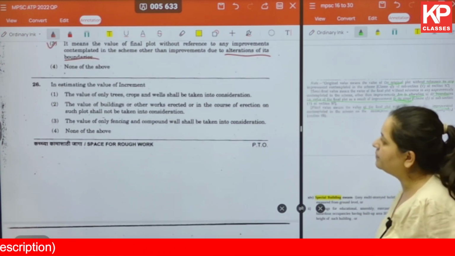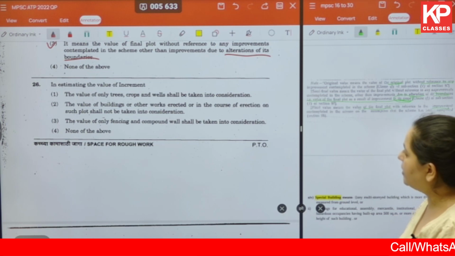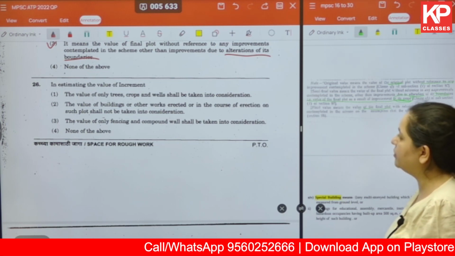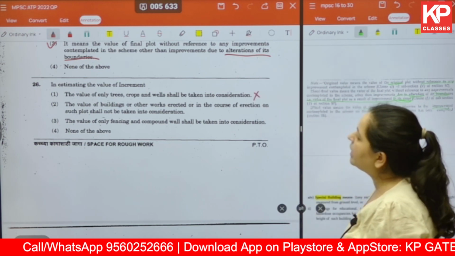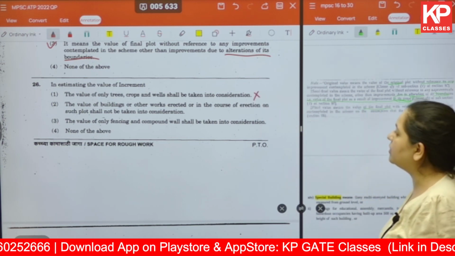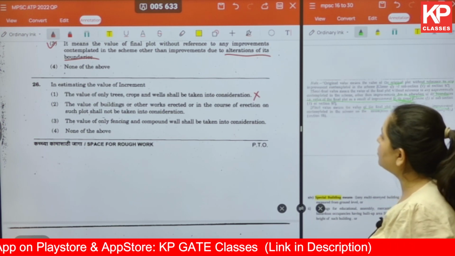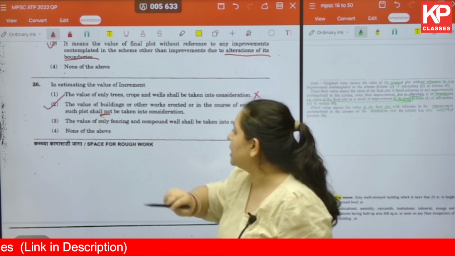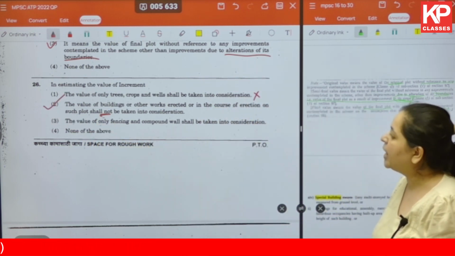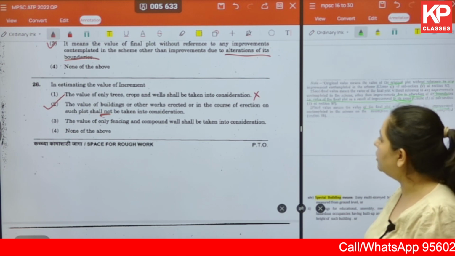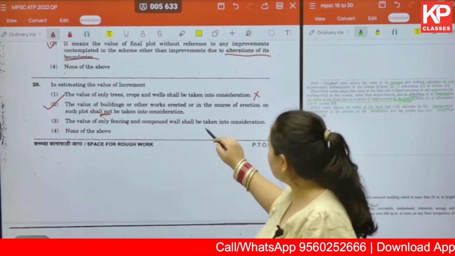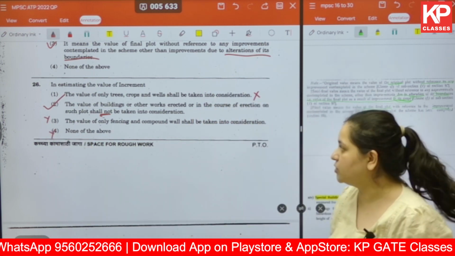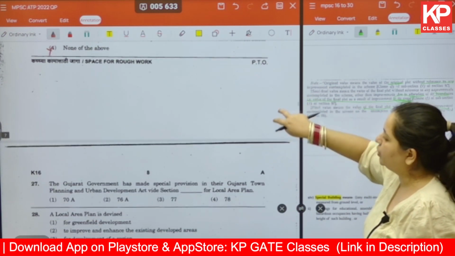Okay, the next one. In estimating the value of increment, the value of only trees, crops and wells shall be taken into consideration. This is wrong. Second one, the value of buildings or other works erected or in the course of erection on such plots shall not be taken into consideration. This is correct. Let us go through the other options as well. The value of only fencing and compound shall be taken into consideration. This is wrong, and none of the above also is wrong. So the correct answer is option number 2.